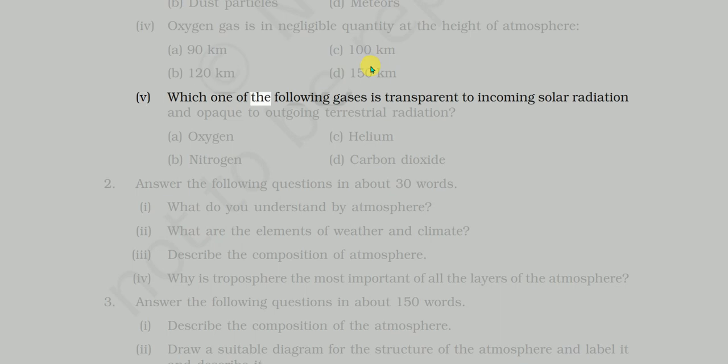5. Which one of the following gases is transparent to incoming solar radiation and opaque to outgoing terrestrial radiation? A. Oxygen. B. Nitrogen. C. Helium. D. Carbon dioxide.